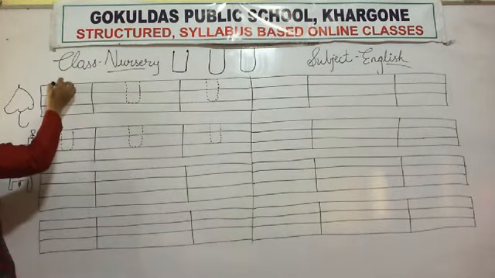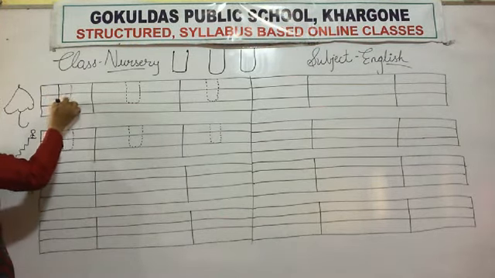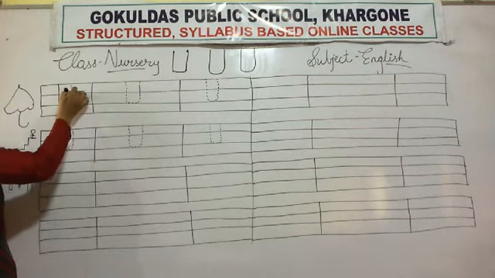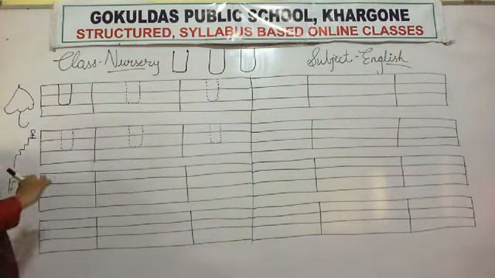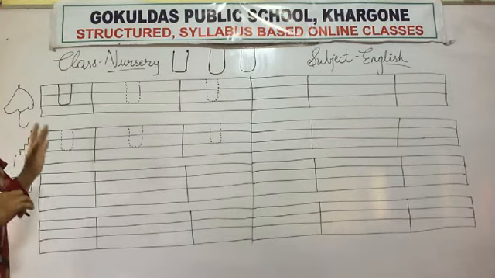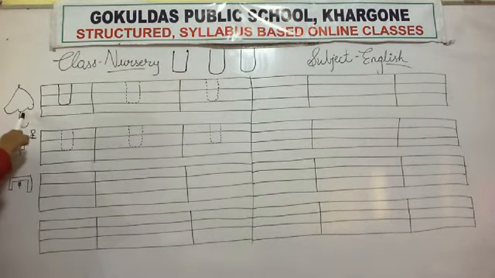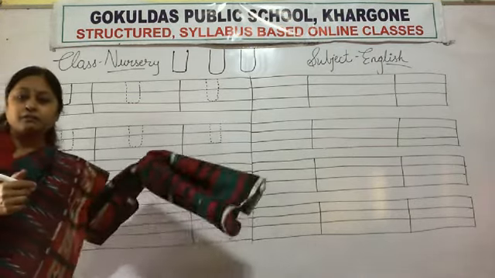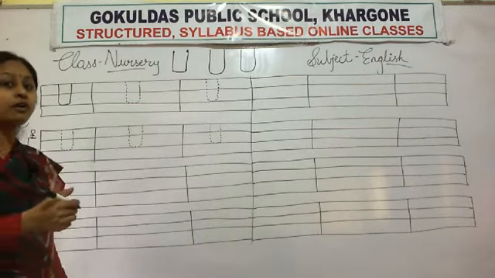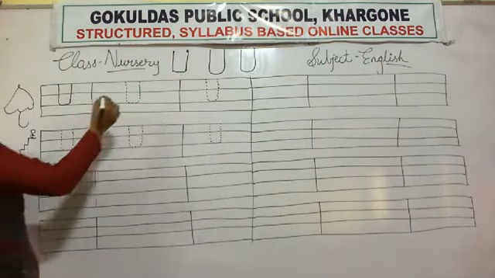Look here. Standing line, then curve and up. U. Which letter is this? U. U for umbrella, U for up, U for under, U for uniform, U for unicorn.